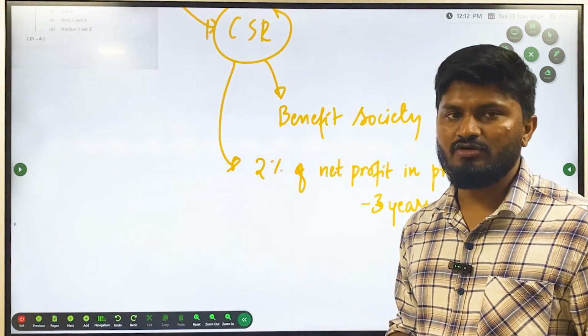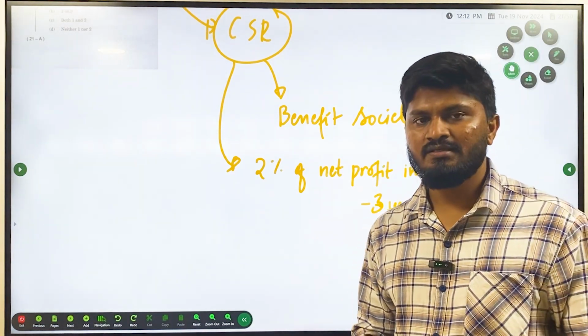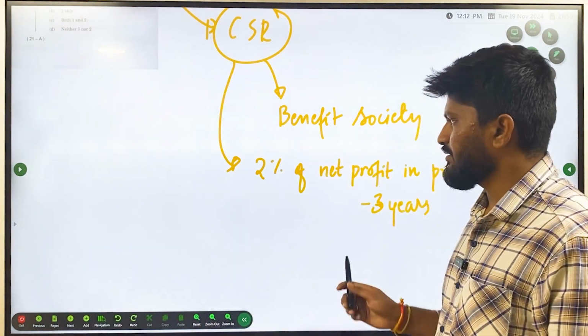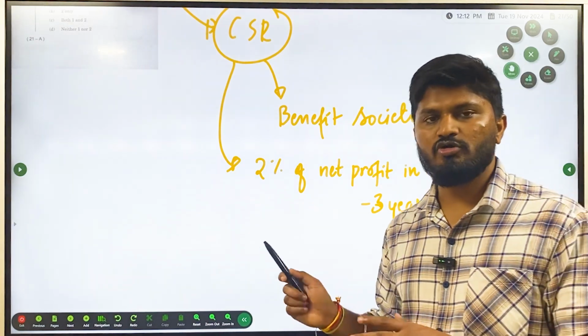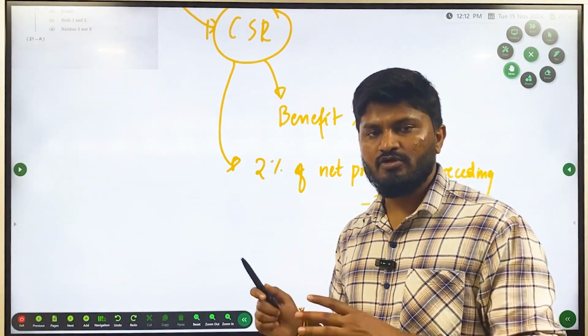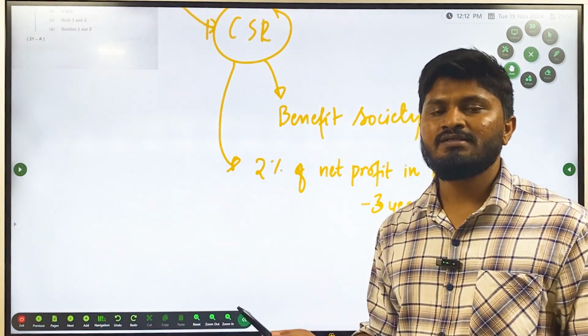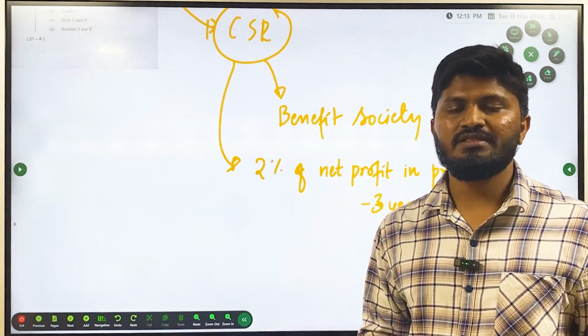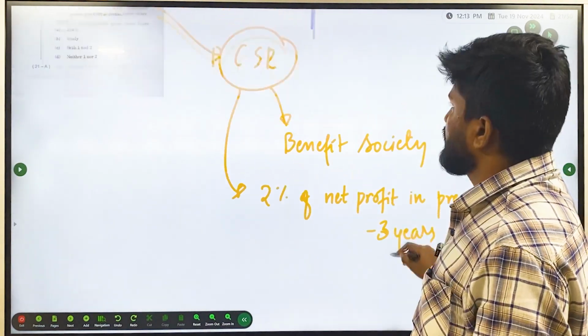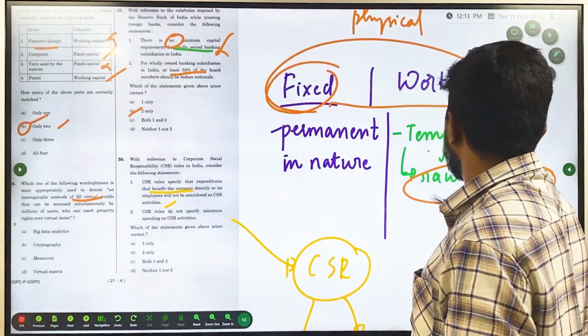If a company gets 100 rupees as profit in the last 3 years, then they should spend 2 rupees of that 100 rupees on corporate social responsibility. That can be various things, but one thing it cannot be is benefiting themselves or their employees. So the answer here is option A, 1 only.